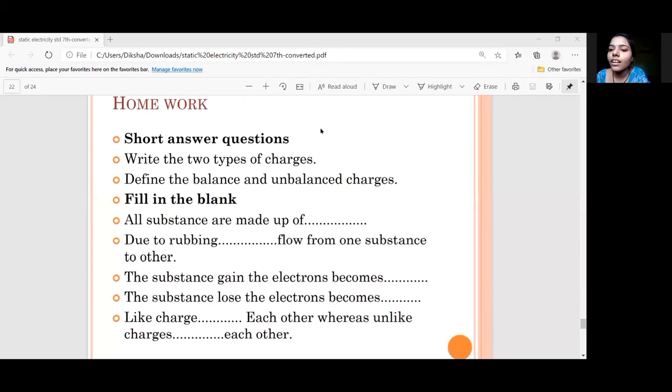Atoms. Don't give the answer in the chat box only. You can give the answer loudly. Yes, it is made up of atoms. Very good. Due to rubbing, dash flow from one substance to another. एक substance से दूसरे substance में क्या flow होता है? It is electrons. Yes, electrons flow from one substance to another.